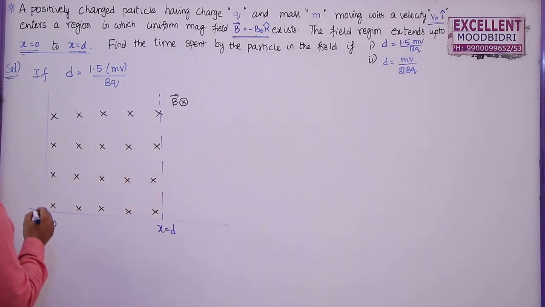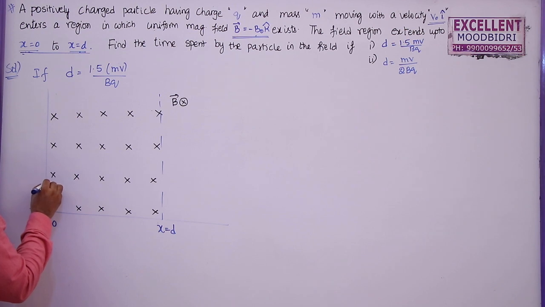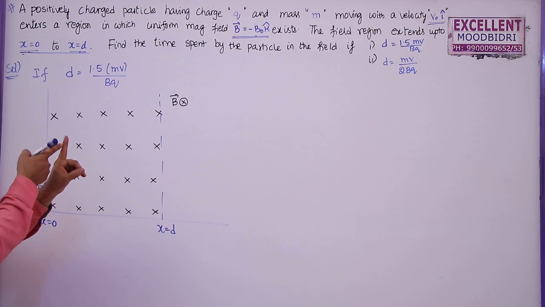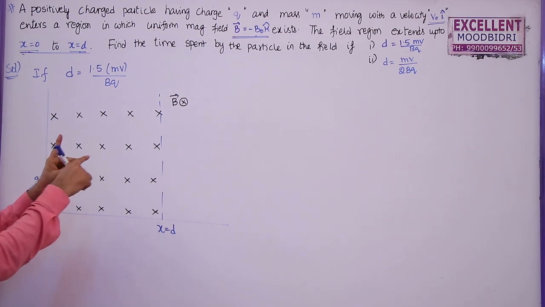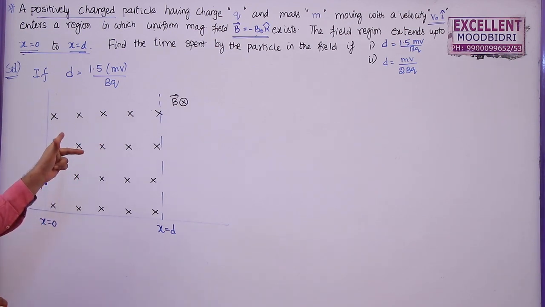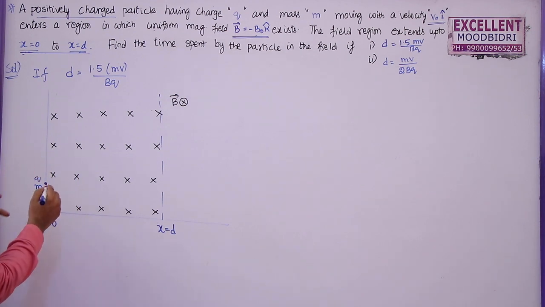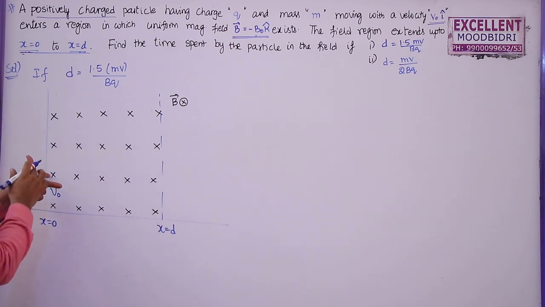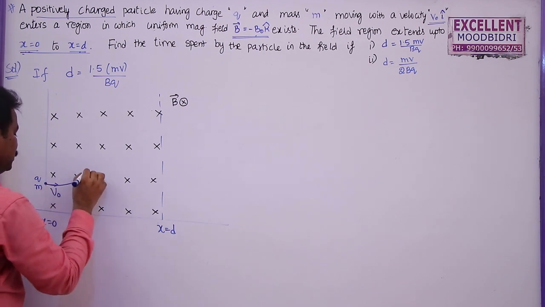So I am going to draw that charged particle which is entering here having charge q, mass m. Here the field is into the board. I am using Fleming's left hand rule. So this is the field, this is the direction of the positive charge, it is a positive charge only, and this is the force. Here I am rotating my fingers such that the forefinger gives the field. This is the direction of the velocity, which is v naught i cap. So it will experience a force in the vertically upward direction. So now the direction of the velocity will change here.